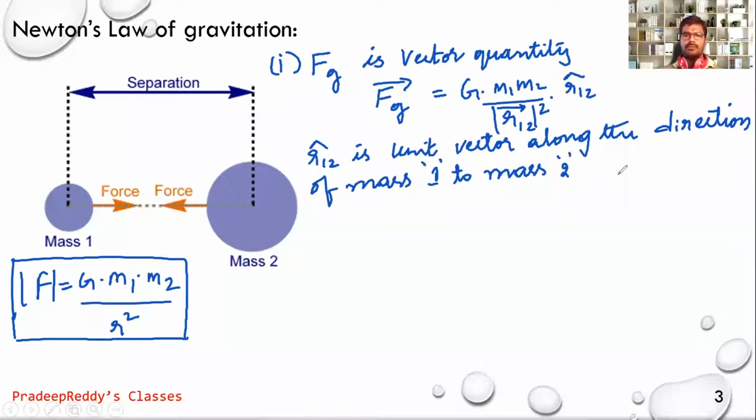So R12 unit vector is the unit vector along the direction of gravitational force.